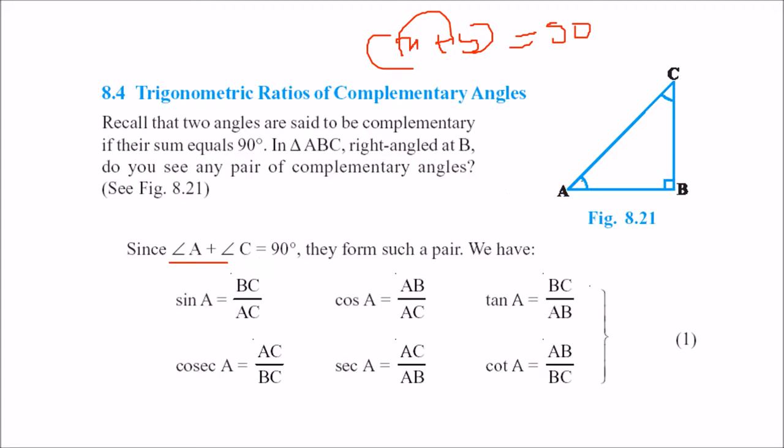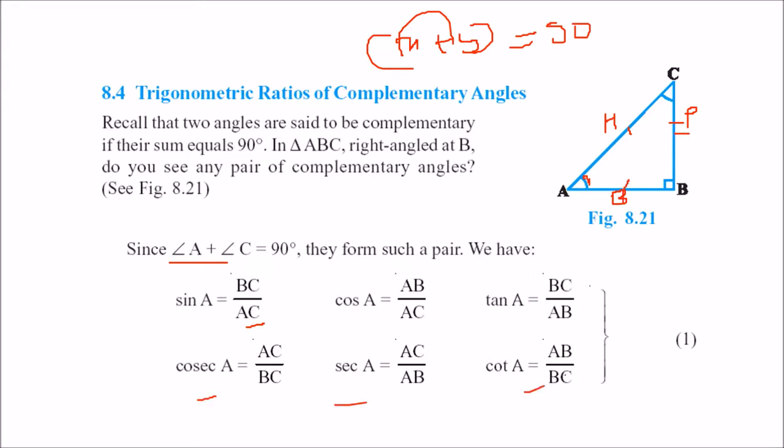Just see what sine A is. This is the perpendicular, this is the base, and this is the hypotenuse. So sine A is perpendicular by hypotenuse, that is BC by AC. Cos A is what? AB by AC. Tan A is what? Perpendicular by base, that is BC by AB.